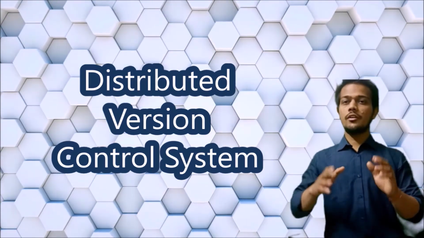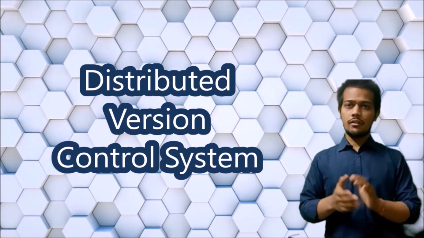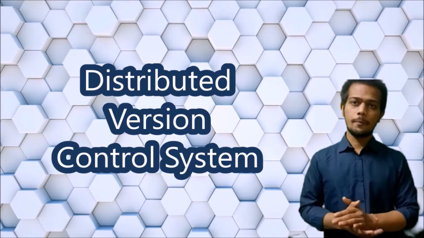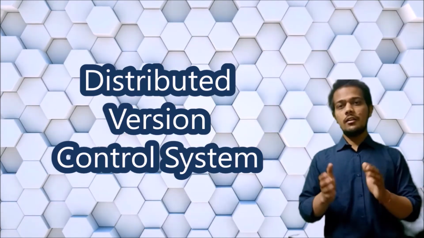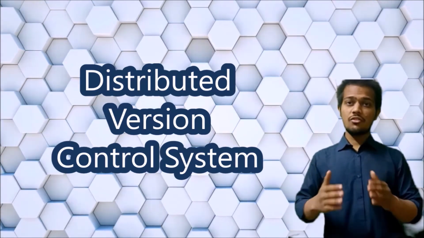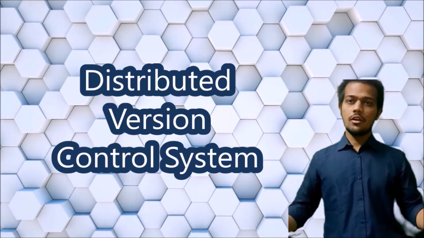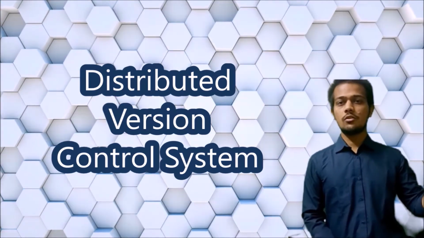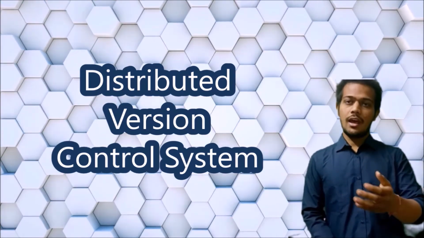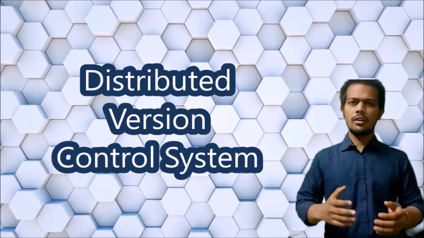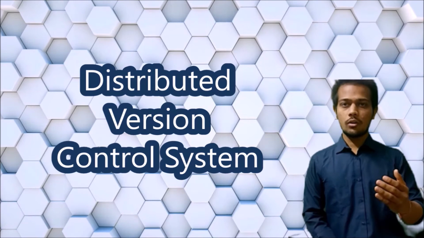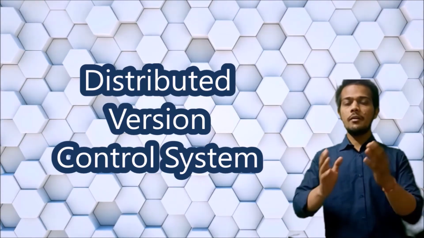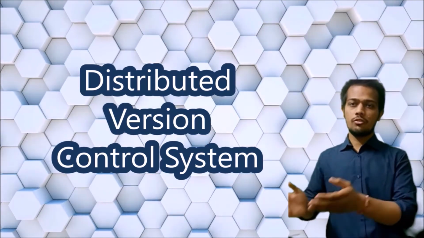Now let's focus on the distributed part. What is a distributed version control system? Whenever you are working on a large project, there is a possibility that many people are working on that project. So John is given a task to complete function X. At the same time, in parallel, you are working on your code. When John completes his set of code, he will say, okay, I have completed my code, now you can copy it to your system.